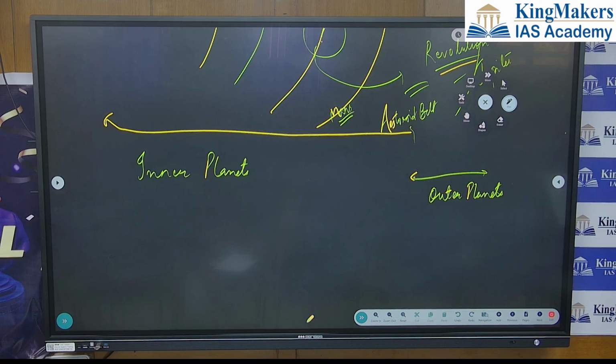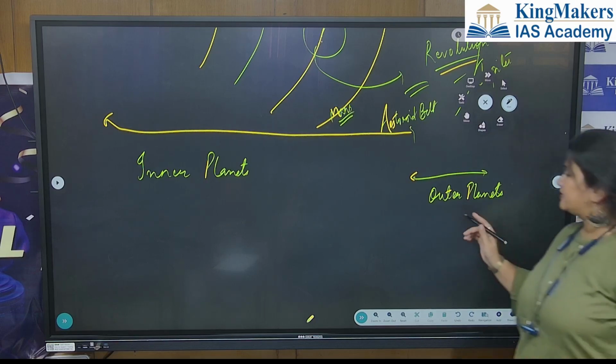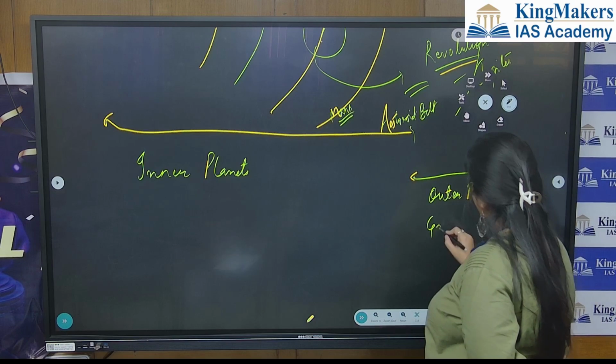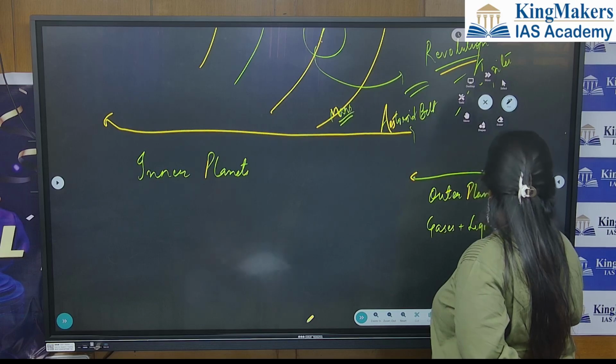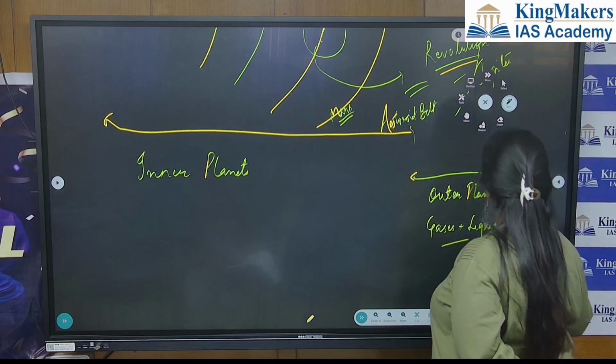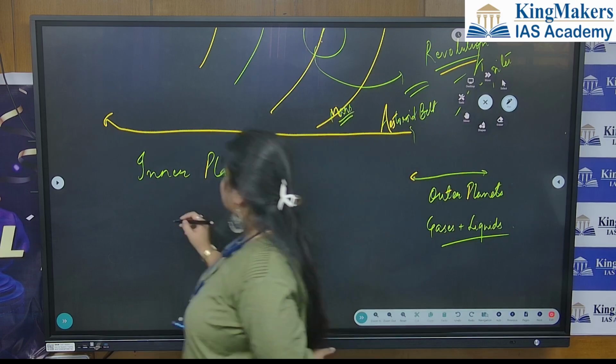Inner planets are very close to the sun. They are made up of rocks. And outer planets are very, very far from the sun and made up of gases and liquids.